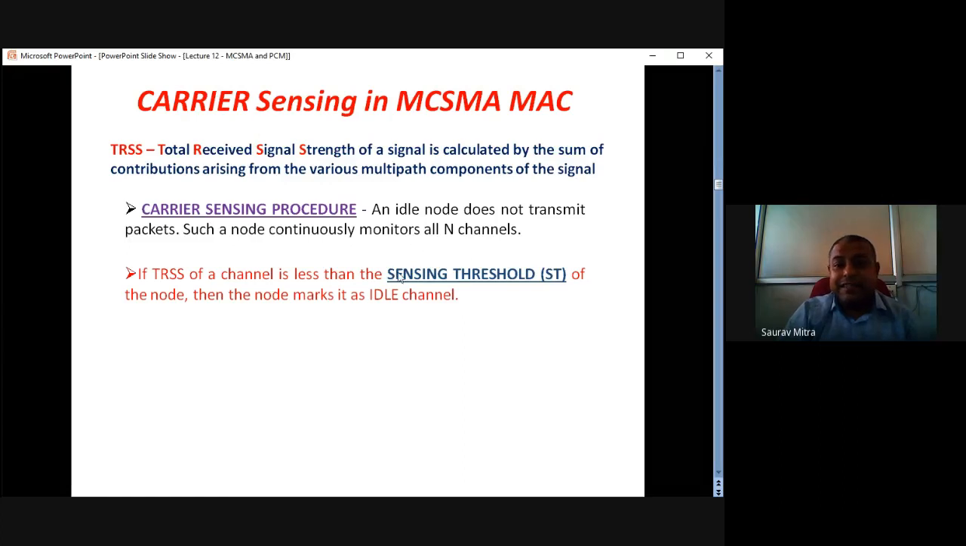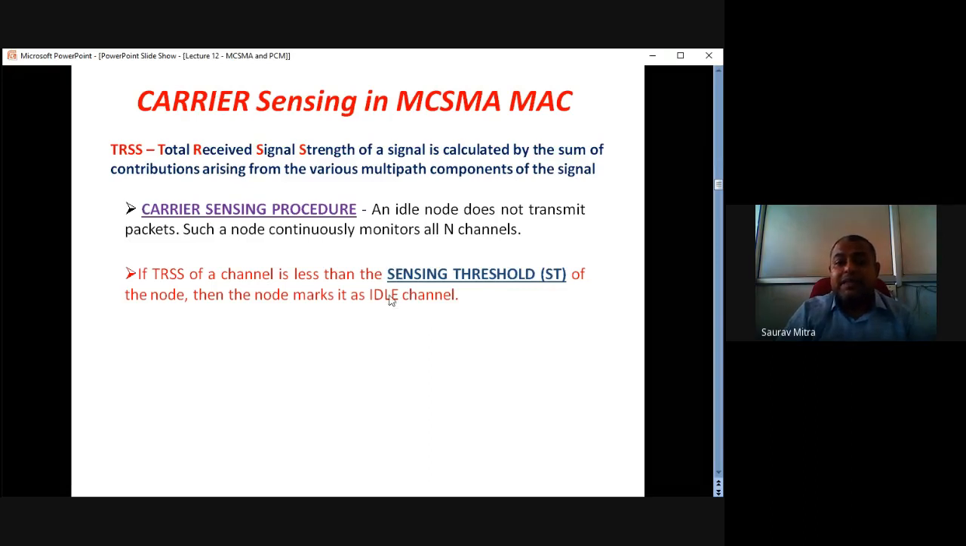But if TRSS is less than the sensing threshold, which is a power decided by the designer for any channel, then the channel is free. Let's say the sensing threshold is 5 milliwatt. If TRSS is greater than 5 milliwatt, that channel is already communicating data, so the sender node is not going to put its data on that channel. But if the sensing threshold is 5 milliwatt and the sender senses that in that channel TRSS is 2 milliwatt, that means the channel is free, and the sender node is going to send its data through that channel.